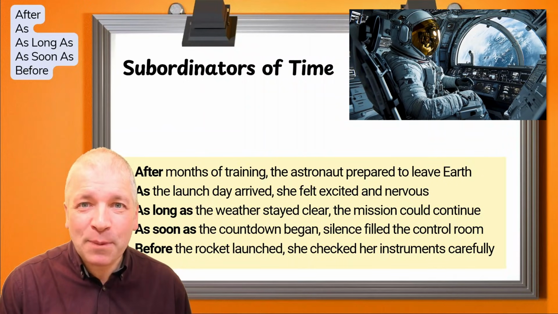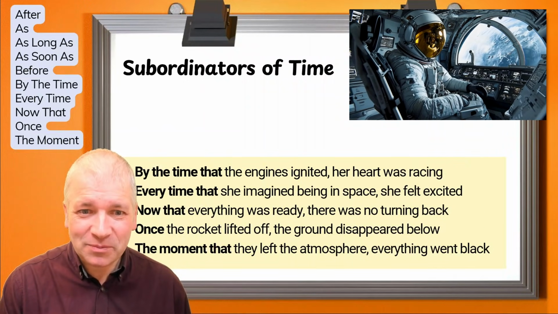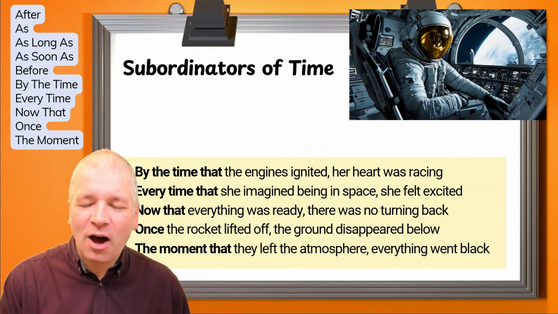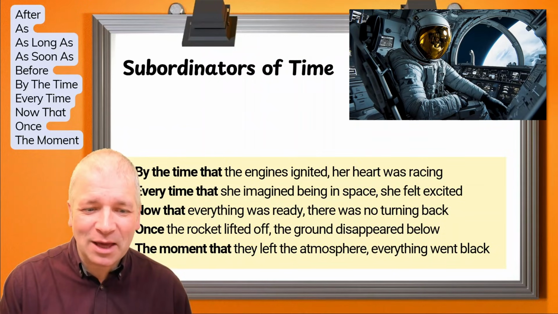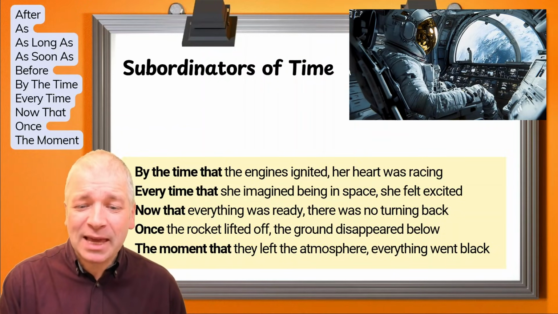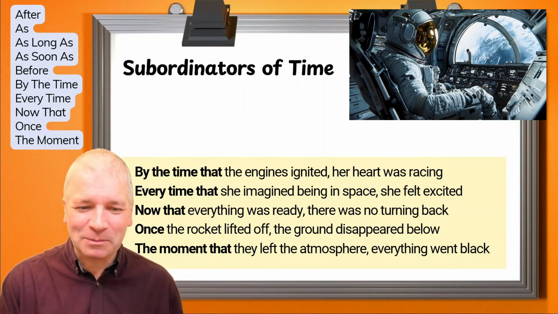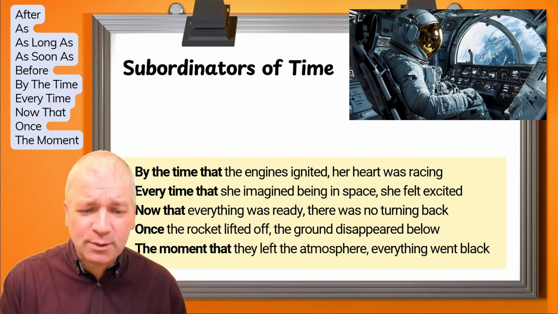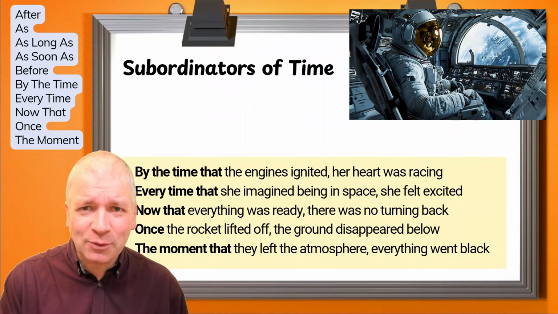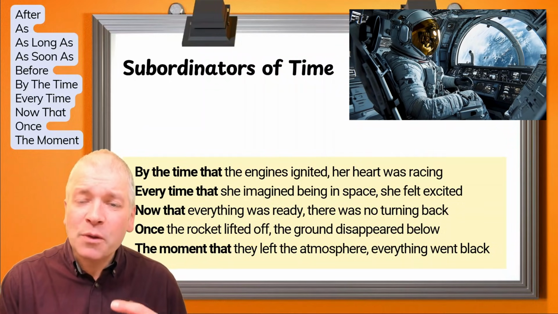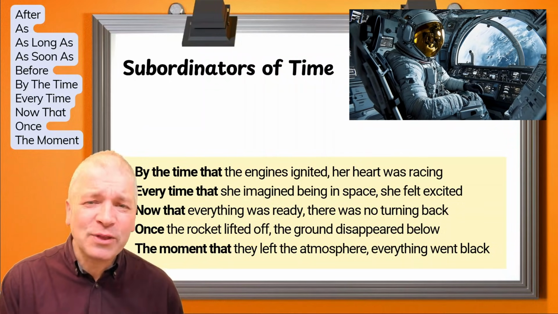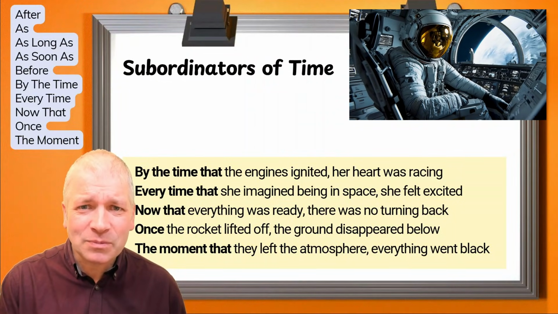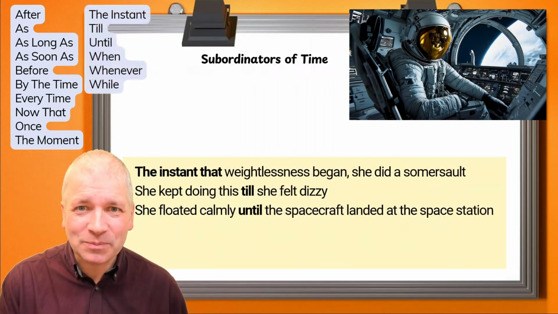What happens in the next part of the story? By the time that the engines ignited, her heart was racing. Every time that she imagined being in space, she felt excited. Now that everything was ready, there was no turning back. Once the rocket lifted off, the ground disappeared below. The moment that they left the atmosphere, everything went black. What happens now?